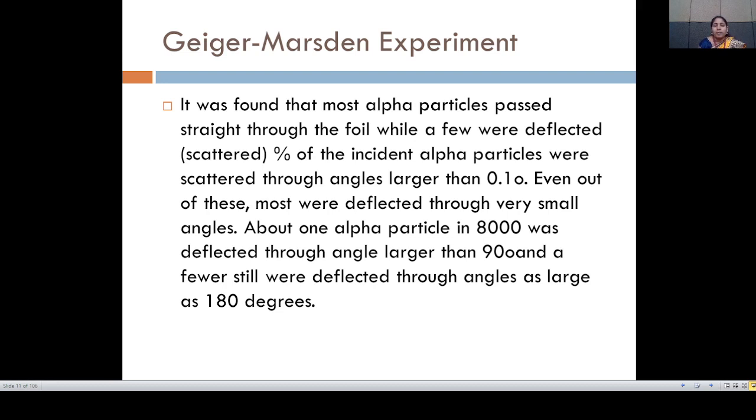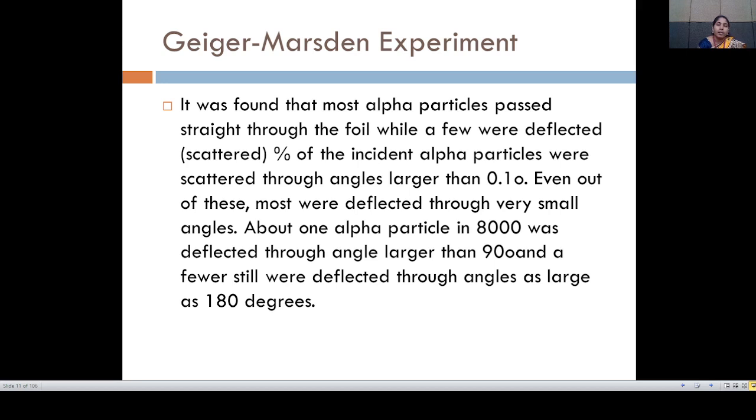It means that most of the alpha particles pass in a straight line through the foil. That means the gold foil has a concentrated center, the nucleus, which has a positive charge. The alpha particle has a helium-like structure, with two protons gathered together in the center, the alpha nucleus.